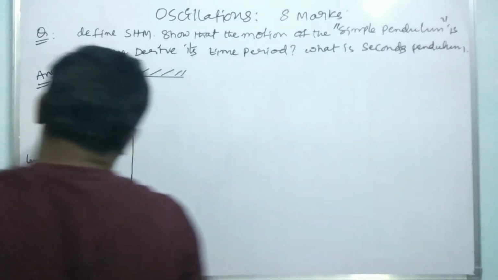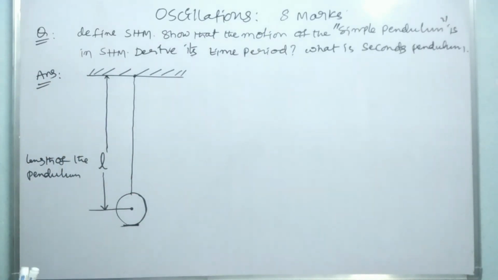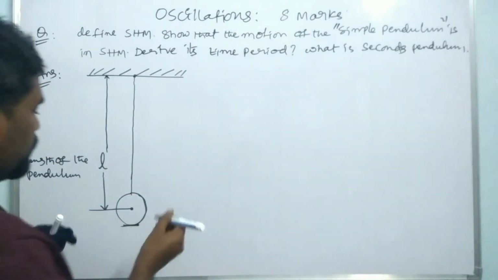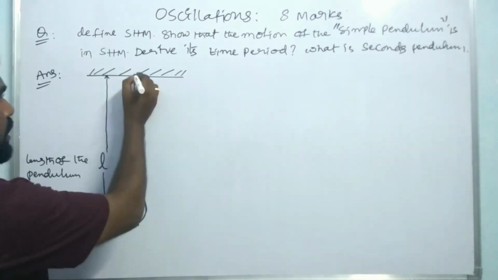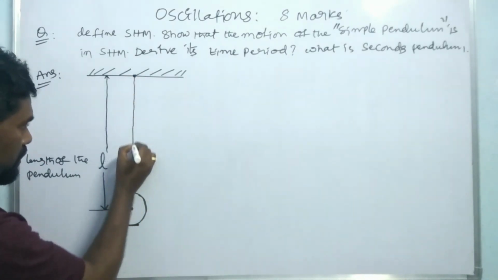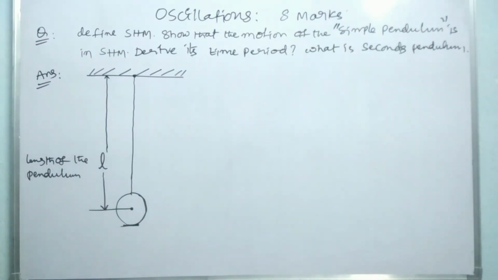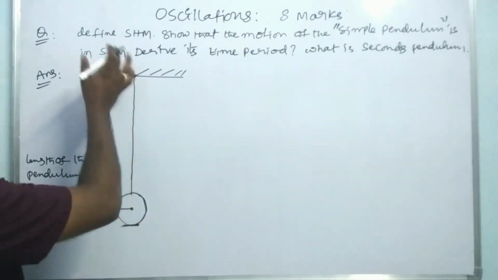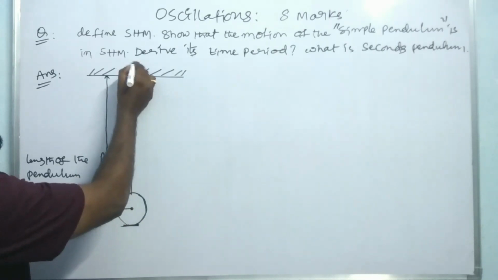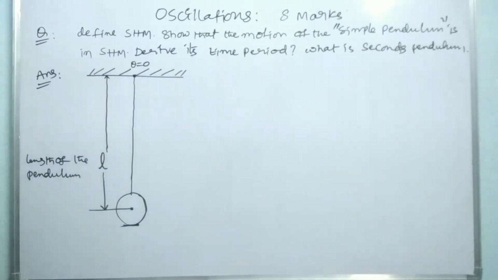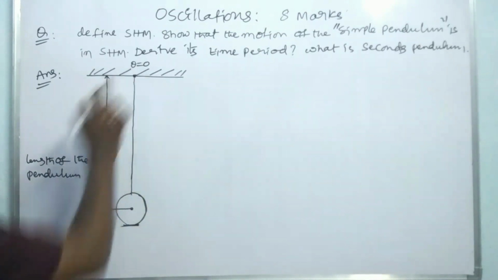Is it possible or not? Let us see. Here this is the mean position of the bob, the equilibrium position. If there is no motion, it is at rest, and the angle theta is equal to 0. There is no motion of the particle, hence theta is equal to 0.